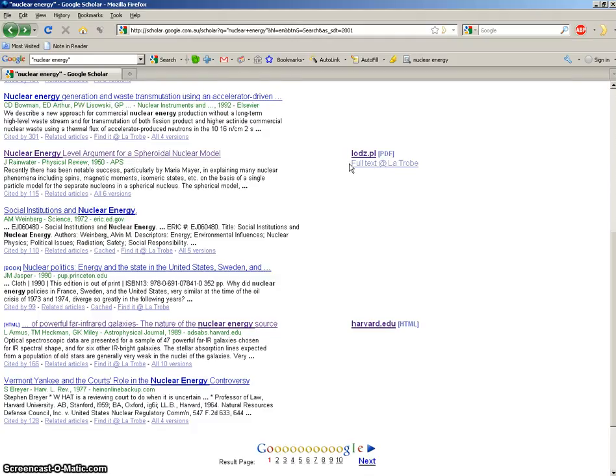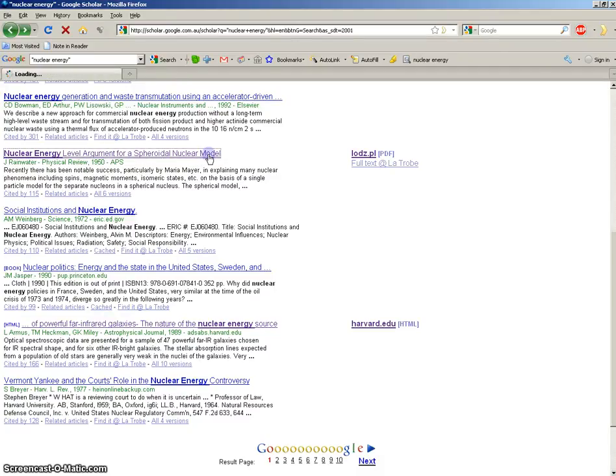Sometimes you will have the full text at La Trobe, but sometimes you won't. You'll have this other option here which says just PDF. That means that this article is available from any computer on the internet. It doesn't connect to the La Trobe University website. This means that this article, you can actually download this at home.